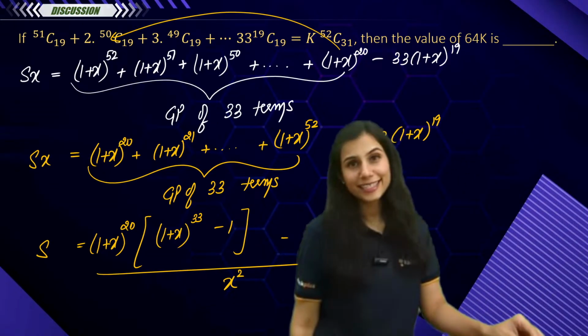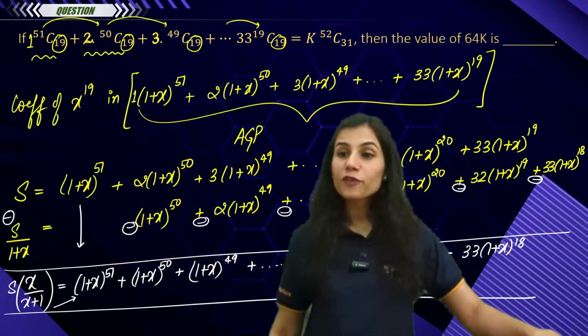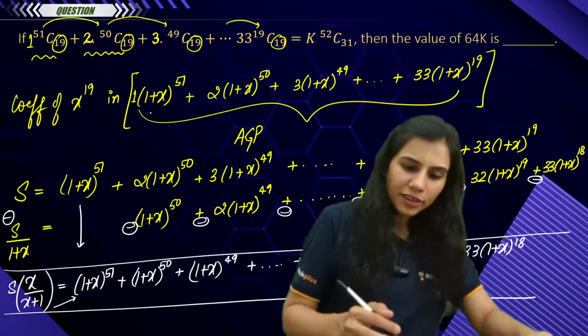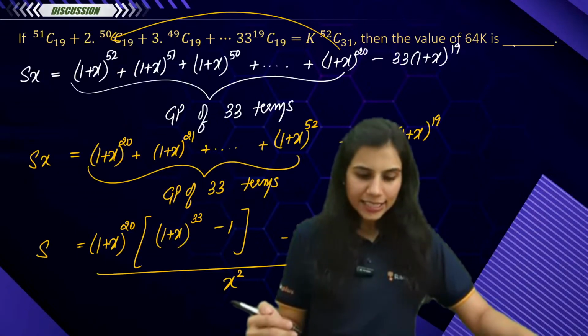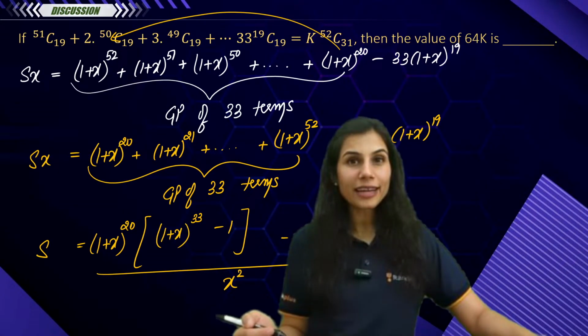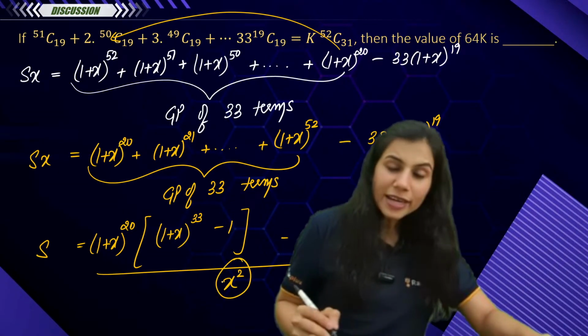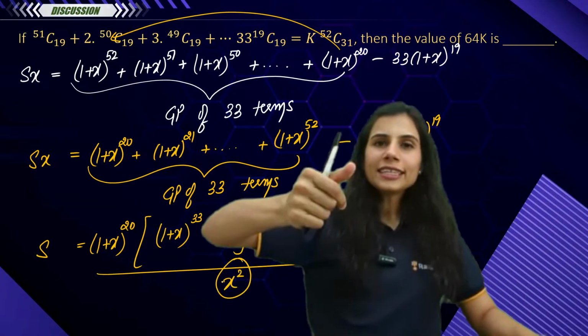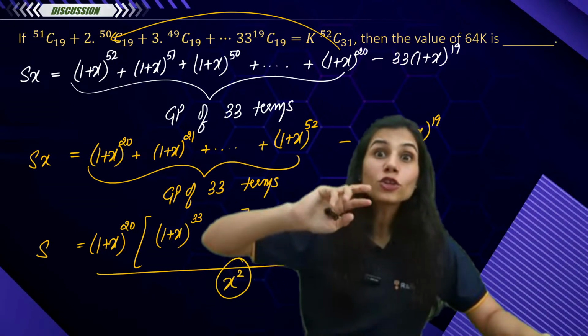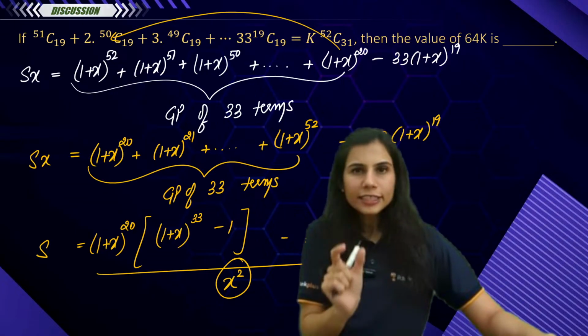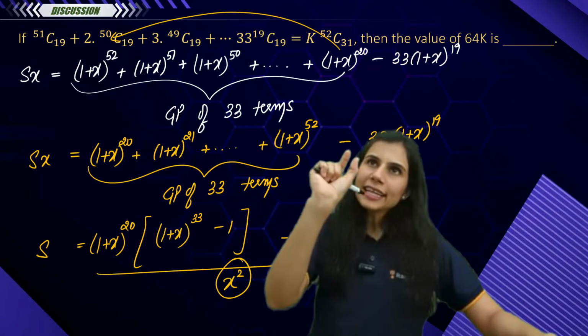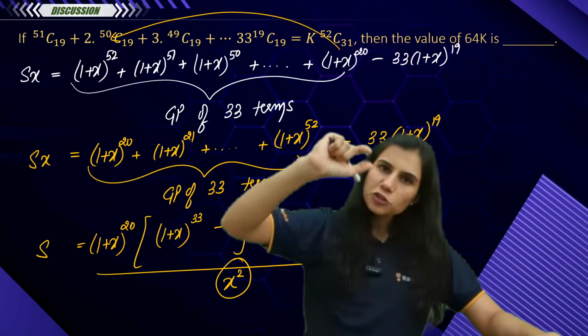This is your S, and from S, look here, I wanted the coefficient of x to the power 19 in S. If I want the coefficient of x to the power 19 from here, I have x squared sitting in the denominator. Equivalently, I want the coefficient of x to the power 21 from the numerator, because x squared is sitting in the denominator. So if I get x to the power 21 above, it cancels out, and I get x to the power 19.